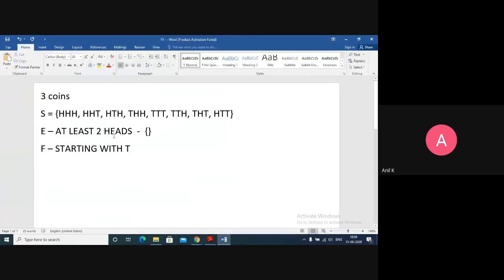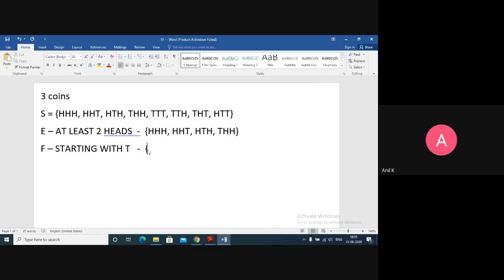At least 2 heads. It should have a minimum of 2 heads, so it can have 3 heads also. So my possible outcomes are HHH, HHT, HTH, and THH. These are the outcomes. The remaining 4 will have only 1 head or 0 heads, so they cannot be included because they don't have a minimum of 2 heads.